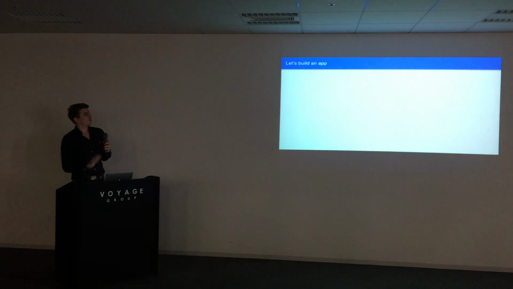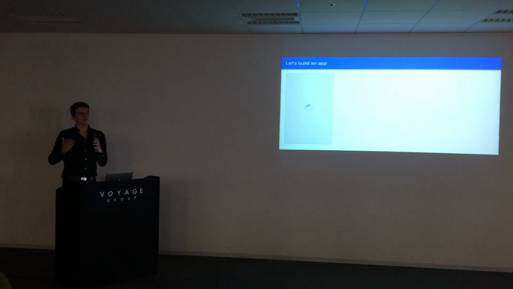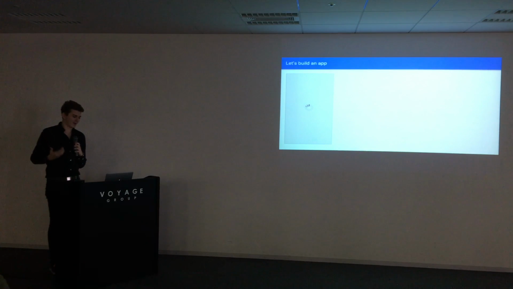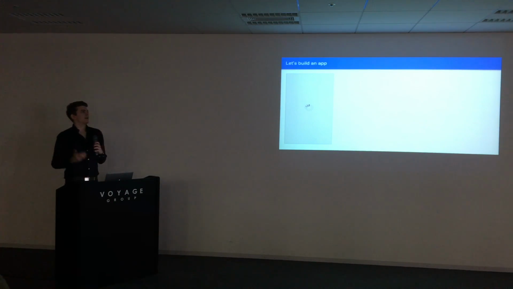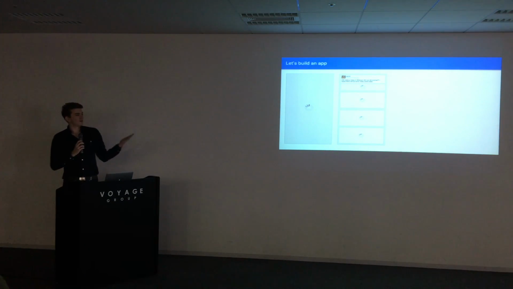But if we take a look at how we would actually design the front end for it, we would probably do something like this. We have a loading indicator that says, hey, there's some loading going on in the background. And then after a while, maybe we get the first post back. We get the list of posts and we know, hey, we have 4 posts. Let's show 4 loading indicators or something like that, so the client knows that things are coming.